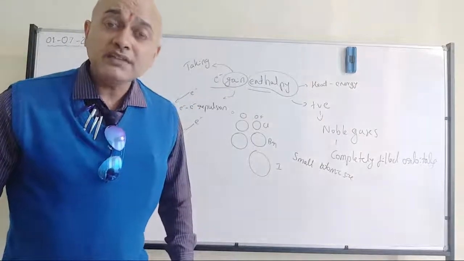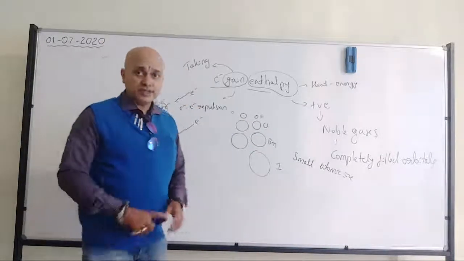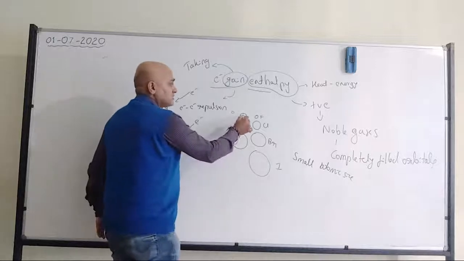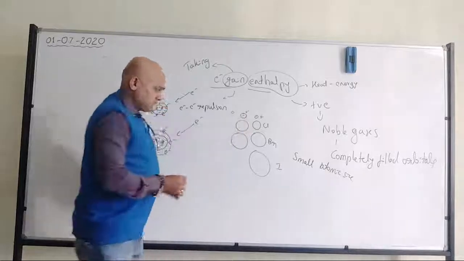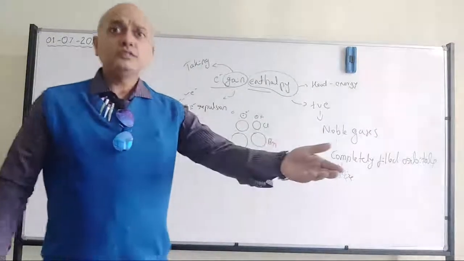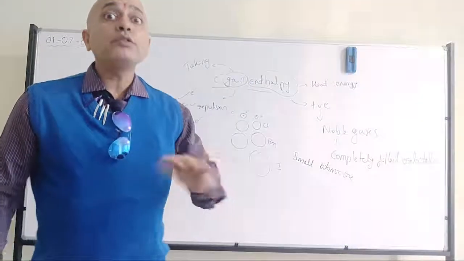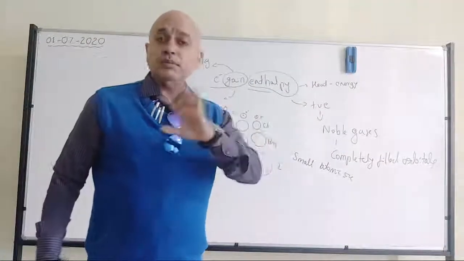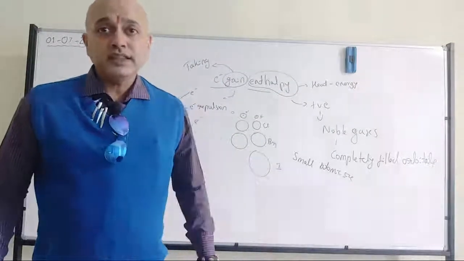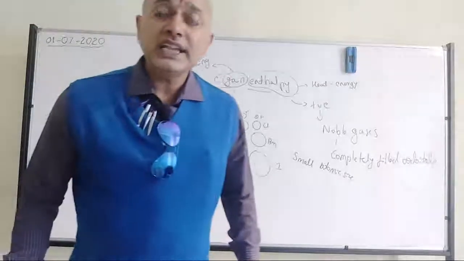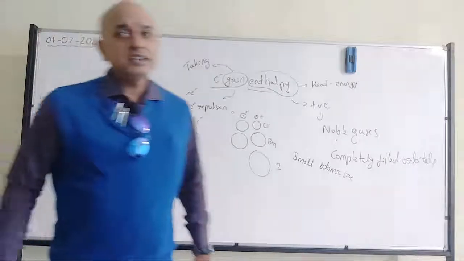But electronegativity, yes, they have high electronegativity, because due to that small size, the nucleus is present close by. So an electron coming near oxygen or fluorine will be near the nucleus. So positive and negative will attract, but they are not going to accept the electron in their shell. It will be outside only. So that is the difference between electronegativity and electron gain enthalpy. All of you have understood?